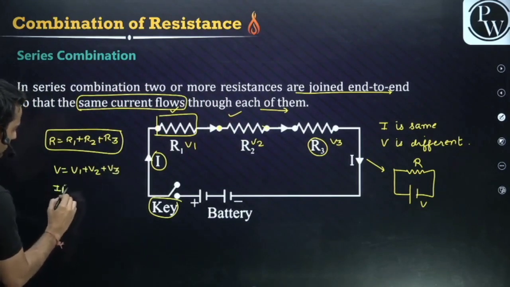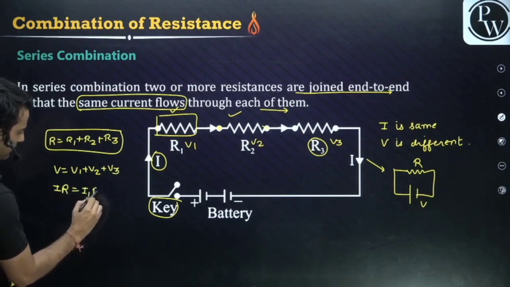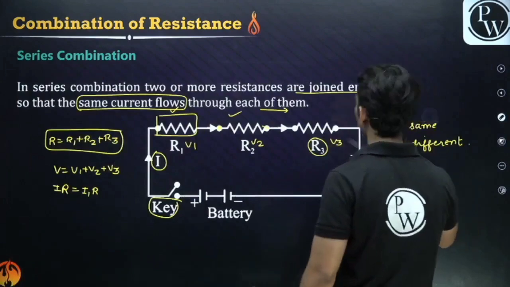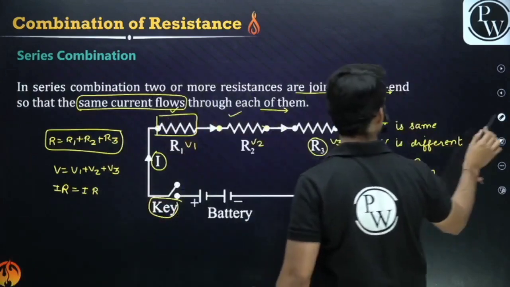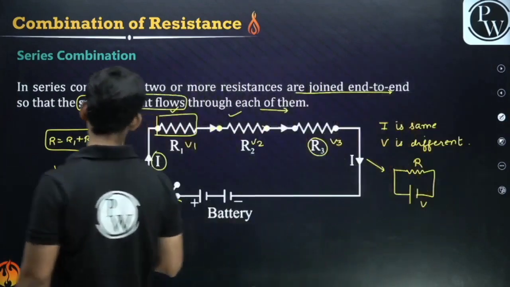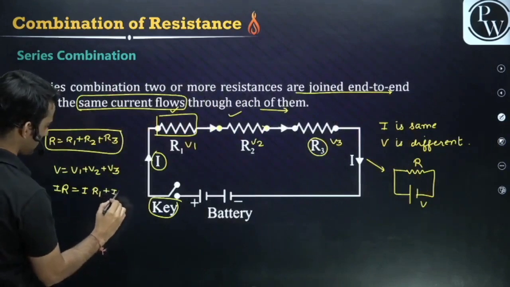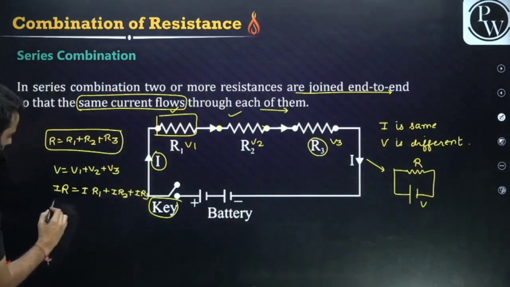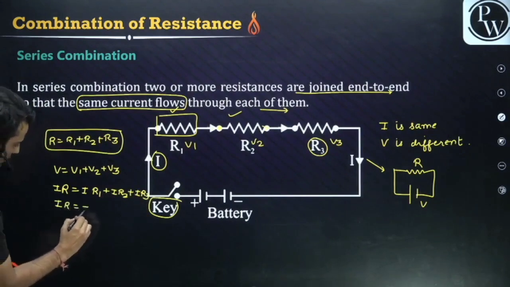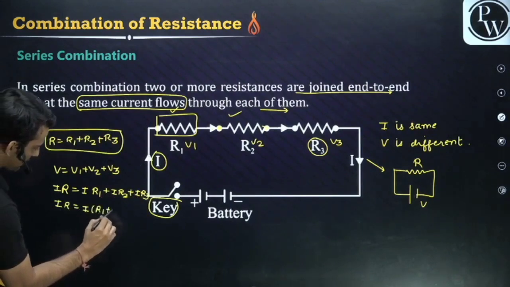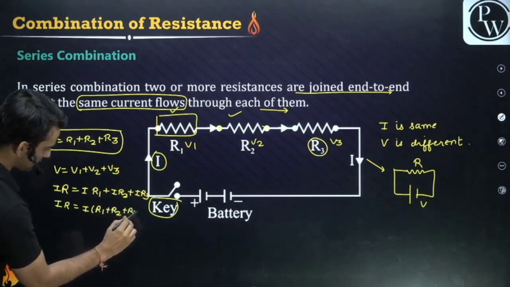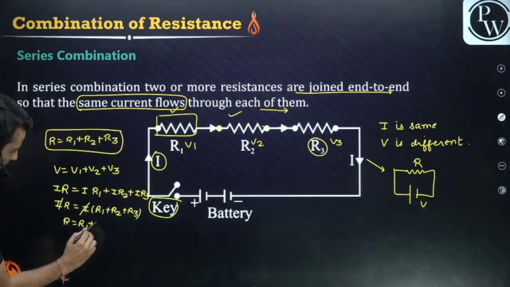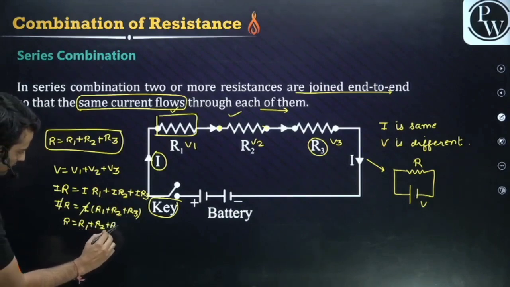V is I into R. It is I into R1, right? It is I into R2. It is I into R3. So guys, if you take I as common, it would be R1 plus R2 plus R3. I is cancelled. So R would be R1 plus R2 plus R3.